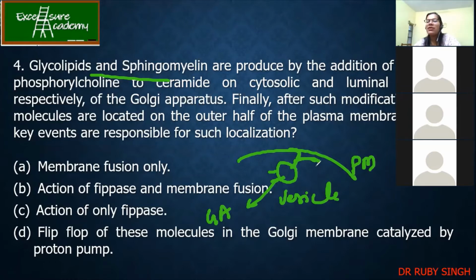So these enzymes, flippase and floppase, start reversing it, because of which the inner will go out and the outer will come in. So the answer becomes both membrane fusion as well as the action of flippase. Is it clear? When we do exocytosis, it will be more clear.